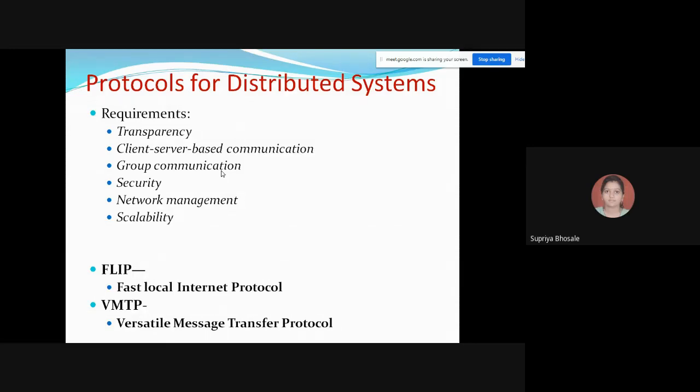Then next coming to network management. Network protocols should automatically handle network management activities to reflect dynamic changes in case of network configuration. So your management should be flexible enough to give proper reply to any kind of changes that are there in your network.